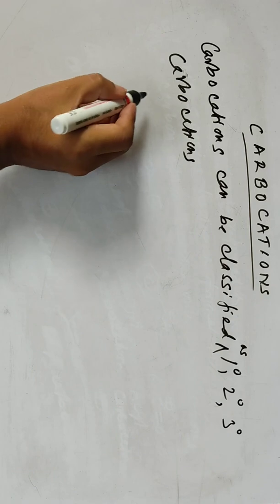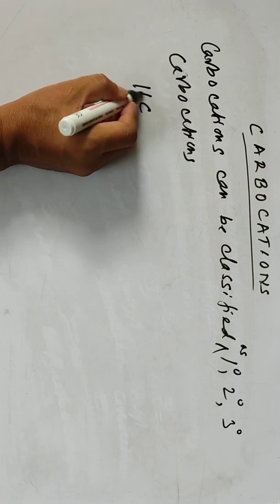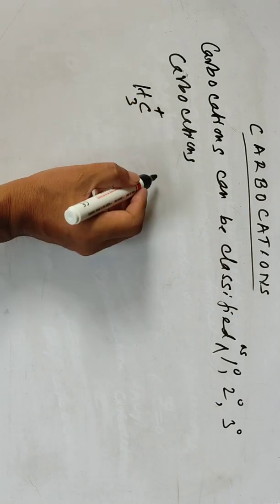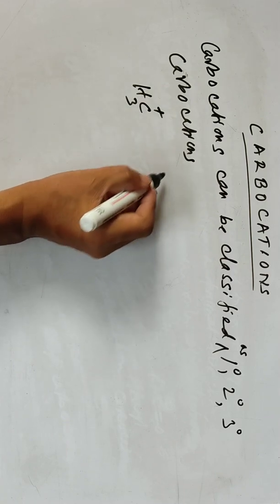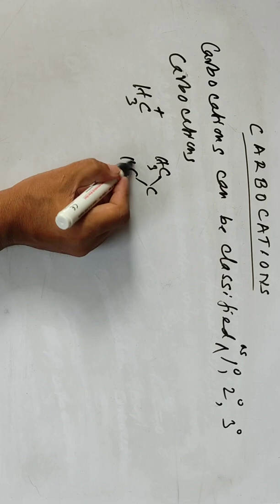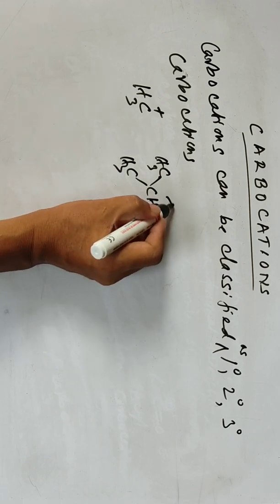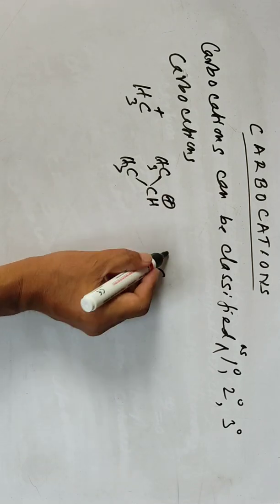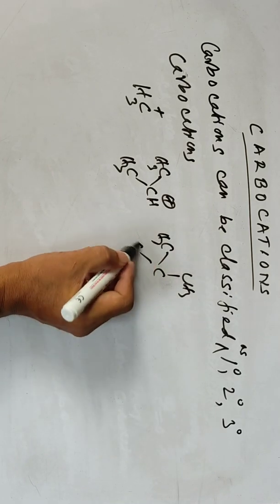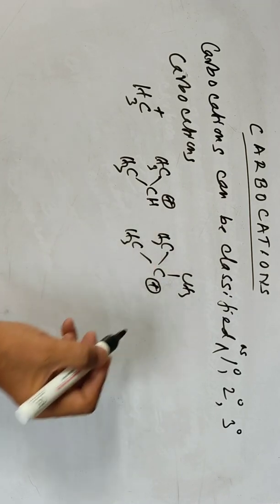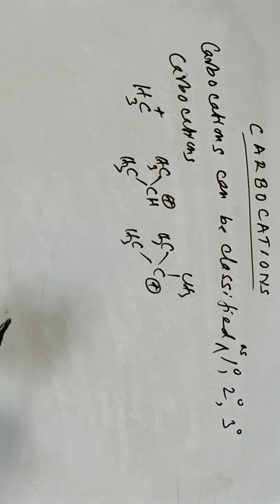I can give some examples, like CH3 positive charge, the methyl carbocation. And we can have secondary, CH3, CH positive charge, and tertiary, CH3 positive charge with three methyl groups, so we can say tertiary.